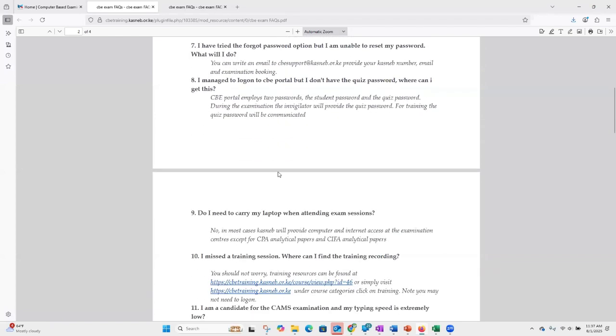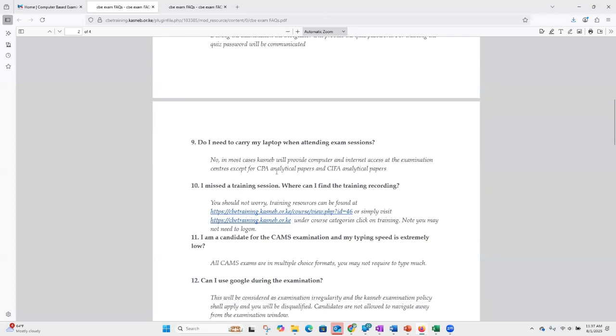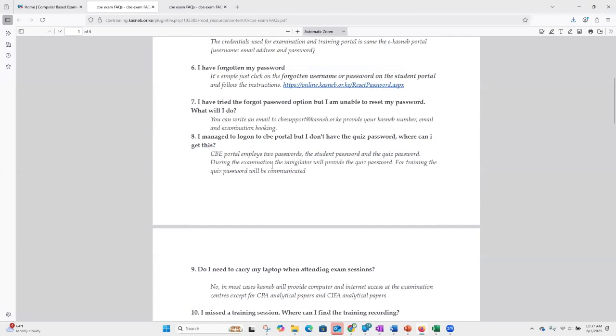I'll just sample a few. If I go to question number 7, I've forgotten my password, I've tried to reset, but it's not working, what will I do? You have this answer here: you can write an email to CBE support.